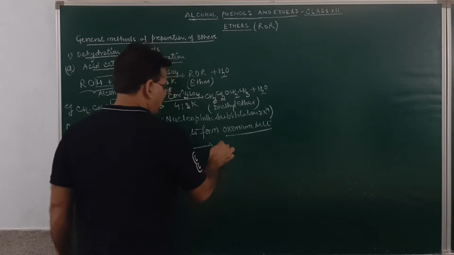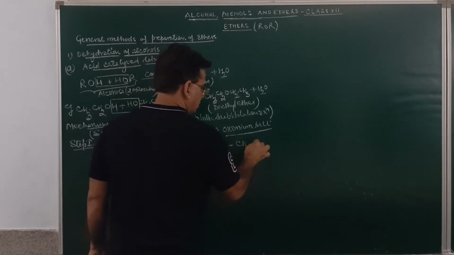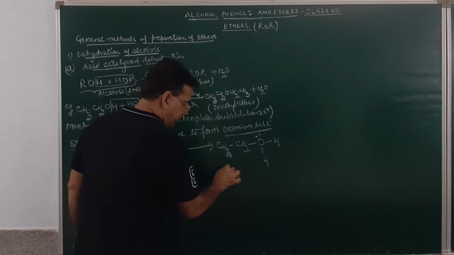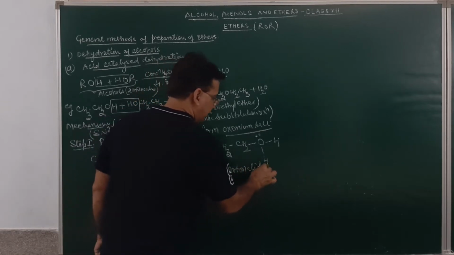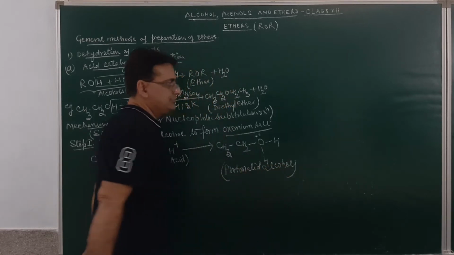So it will result in the formation of CH3CH2, then O with H and H. So this is a protonated alcohol, an oxonium salt.